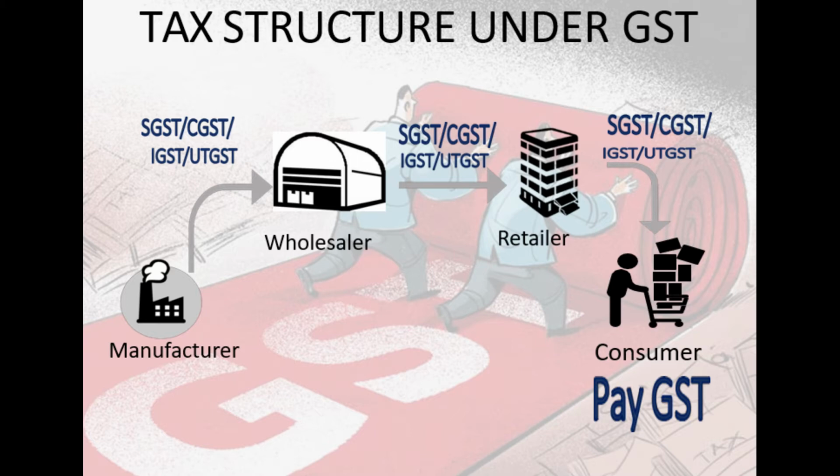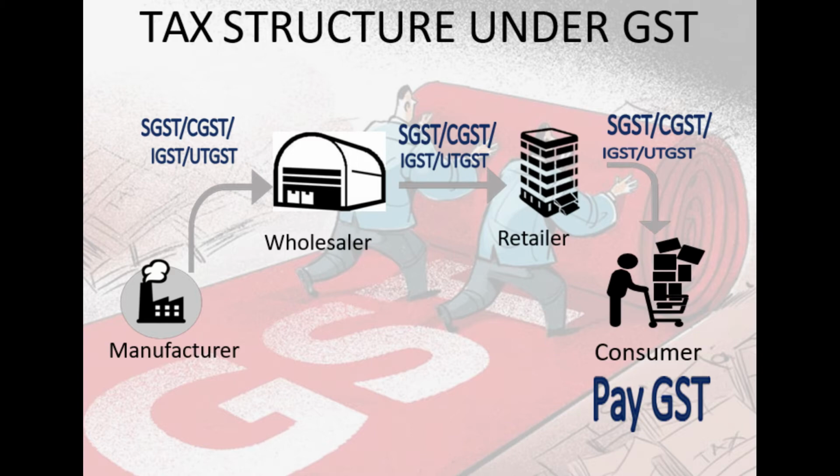If they are in two different states, IGST will be applicable. If wholesaler and retailer are located in state and union territory, then also IGST will be applicable. If wholesaler and retailer are present in the union territory, then CGST and UTGST will be applicable. Same is the case for the last lap, that is supply by retailer to customer.